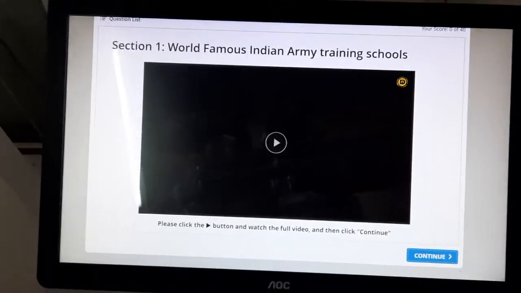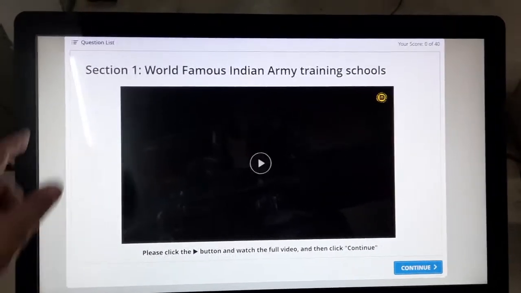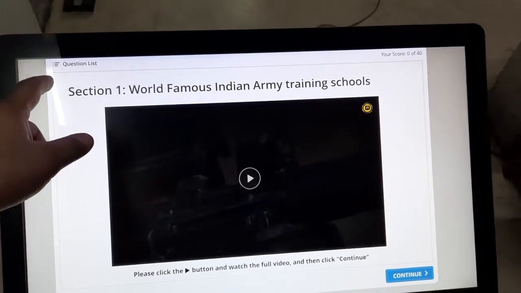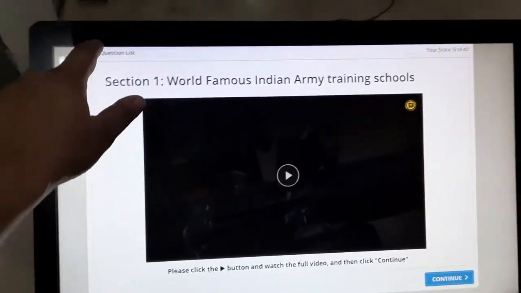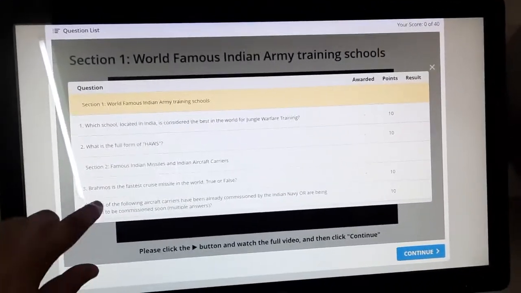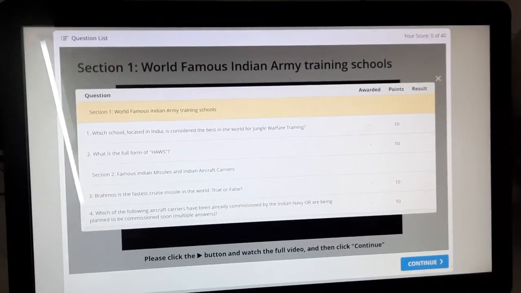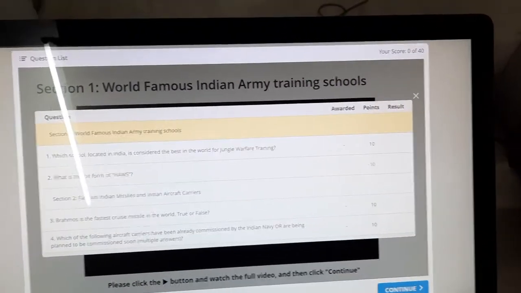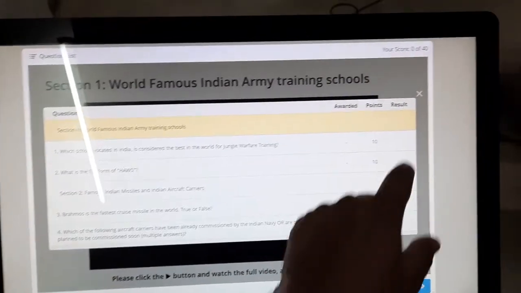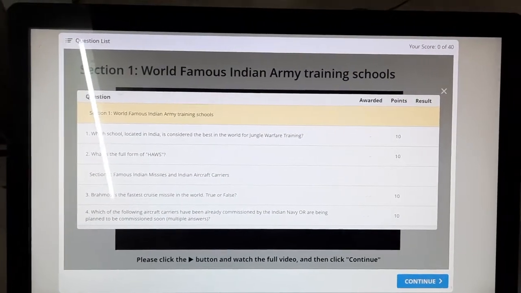So this is the first section of the quiz. As you can see on the top, there is a question list. If you click on that, it will show you the total questions in this section and the other sections, the total number of questions in this quiz, and how many points you have been awarded for those sections, if you have answered them correctly or not.